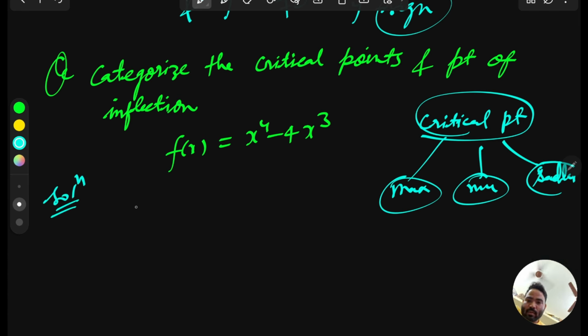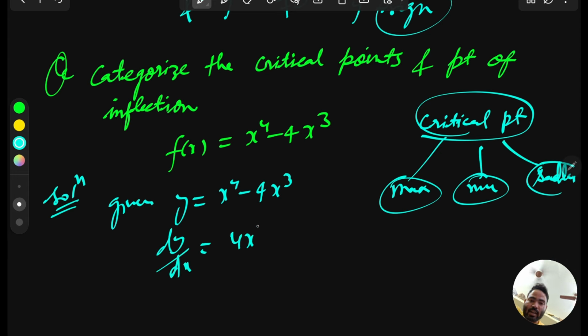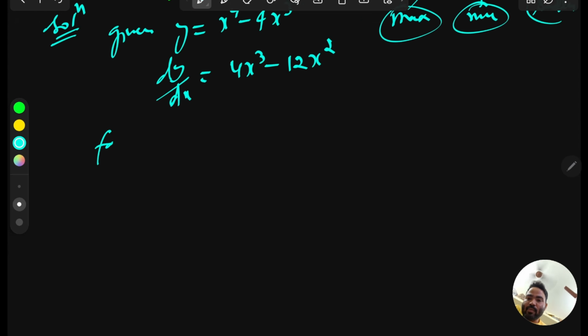Given y equals x to the power 4 minus 4x cube. Now find dy/dx, meaning y', equal to 4x cube minus 12x square. And for a critical point, or saddle or maxima minima, whatever you want to say, y' equals 0.